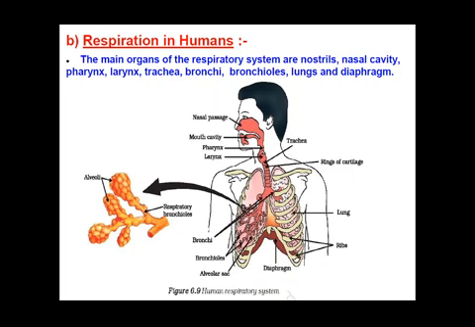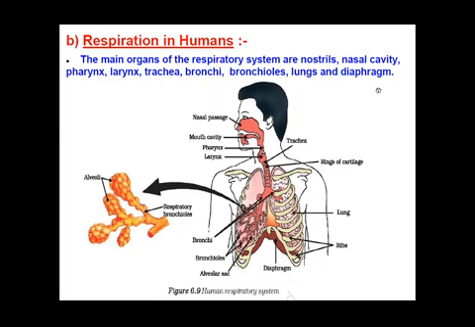First of all, what are the different organs present in our respiratory system? The different organs of the respiratory system in human beings are the nostrils, the nasal cavity, then comes the pharynx, then larynx, and trachea. This trachea leads to bronchi, and bronchi are then converted into bronchioles, and then there are lungs and diaphragm. So these are the main organs of the respiratory system.